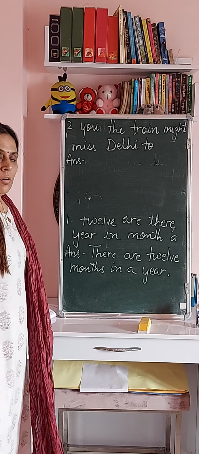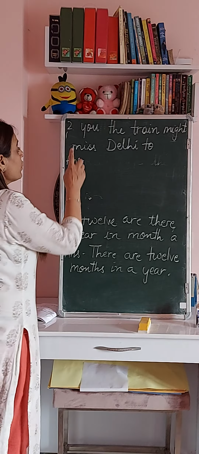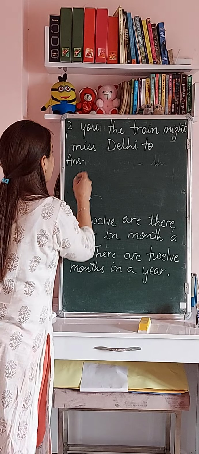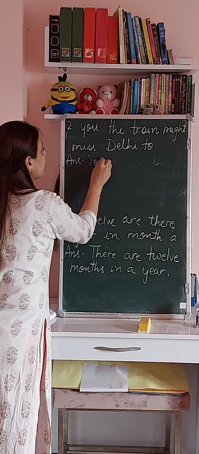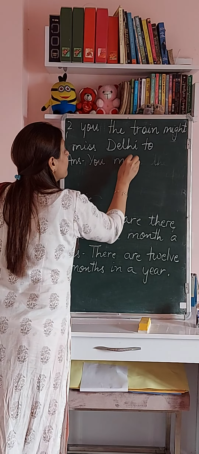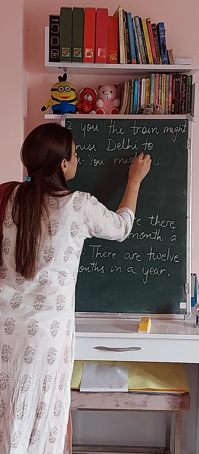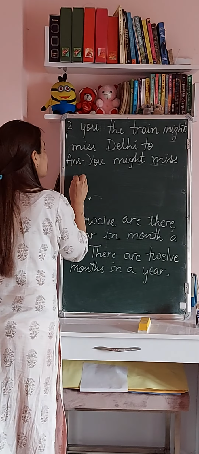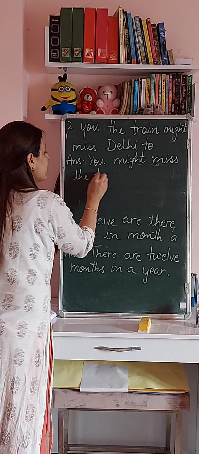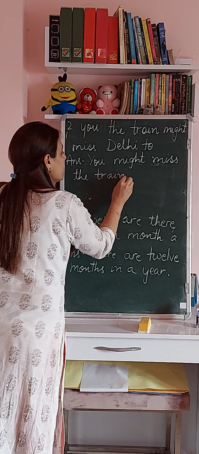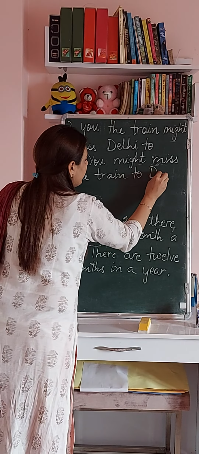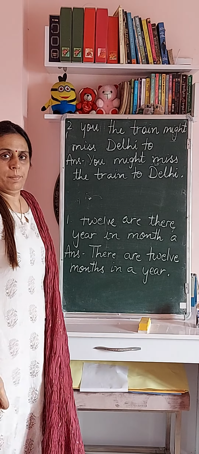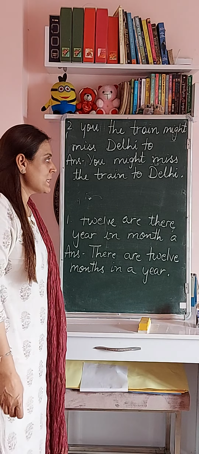Now how will we frame a sentence? You, the train might miss Delhi too. So how will we start? You might miss the train to Delhi. You might miss the train to Delhi. Full stop. Alright, I hope it is clear.